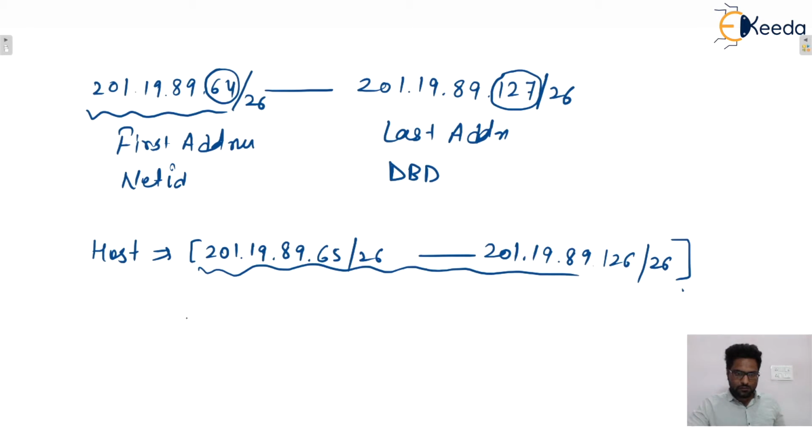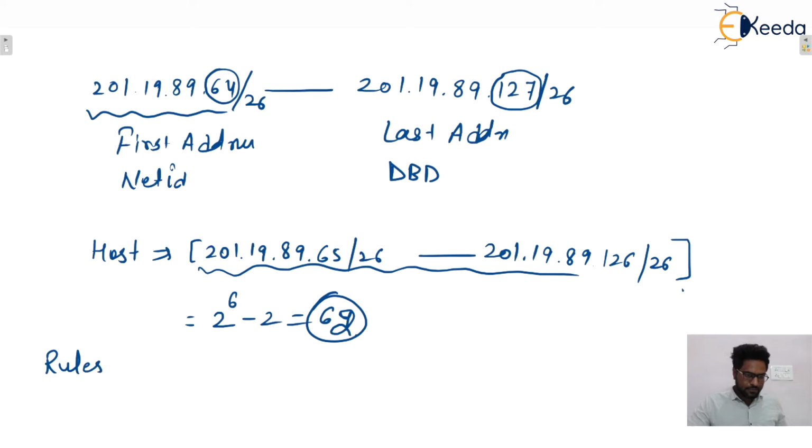So total number of hosts will be 2 raised to power 6 minus 2. But if it is asked the total number of addresses, IP addresses, then answer will be 64. Otherwise this is minus 2, means 62. Sorry. Isn't it? 2 raised to power 6 minus 2 means 62. Isn't it? Okay. So here we can say that one rule is there in classless IP addressing.